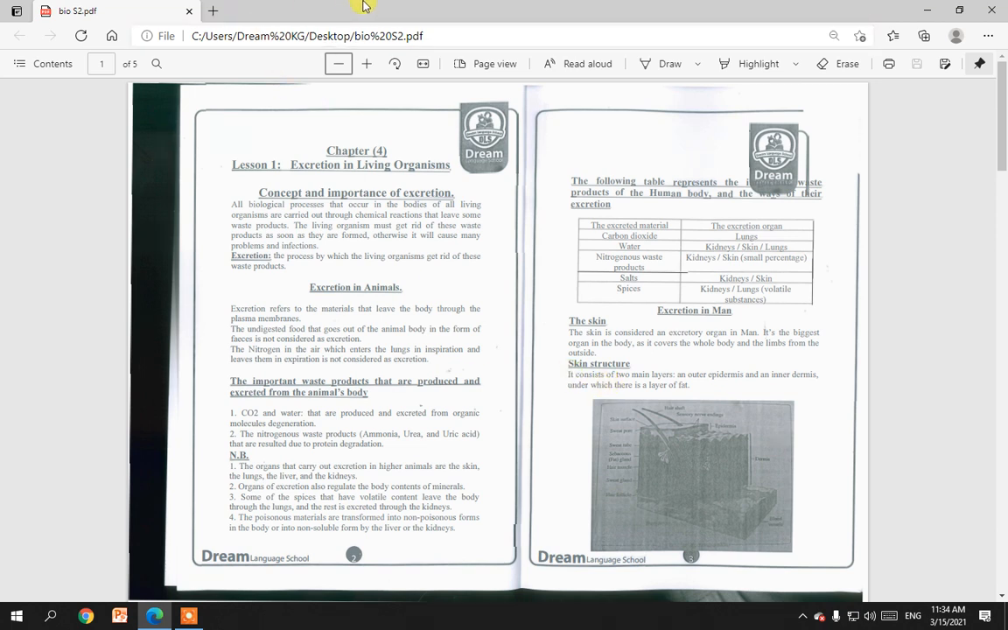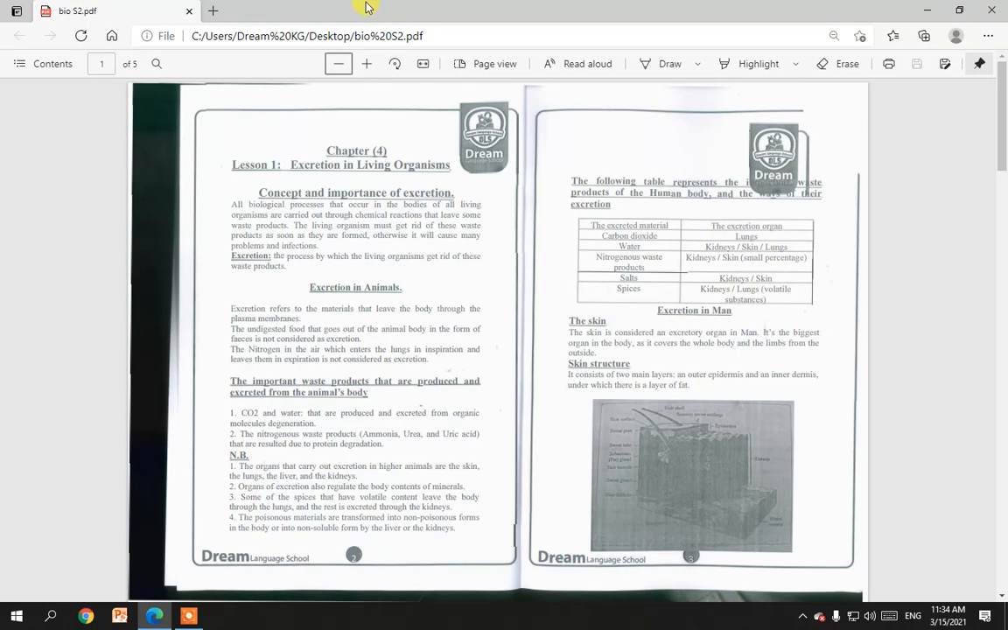Good morning, my students. Today we will talk about Chapter 4, Lesson 1: Excretion in Living Organisms. First, we'll talk about the importance of excretion. As we know, excretion is a process by which living organisms get rid of waste products.